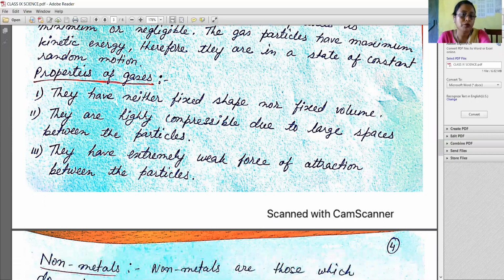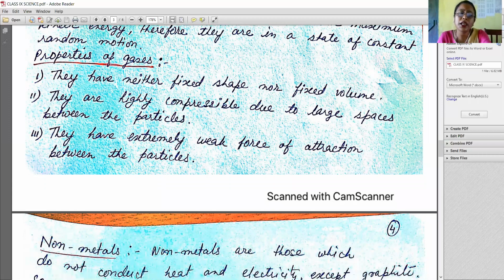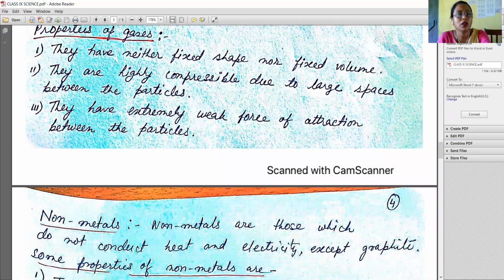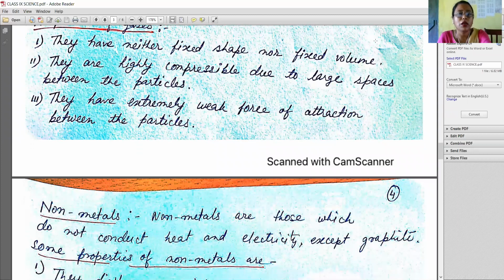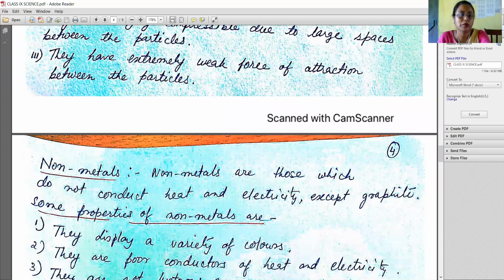Properties of gases. Number 1, they have neither fixed shape nor fixed volume. Number 2, they are highly compressible due to large spaces between the particles. Number 3, they have extremely weak force of attraction between the particles.